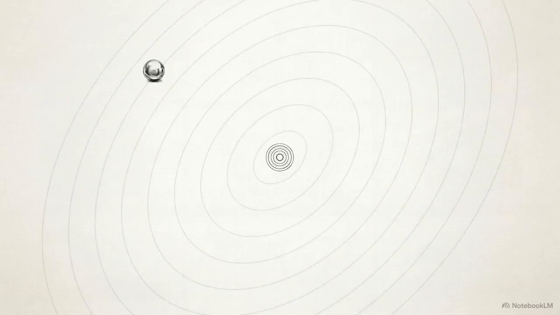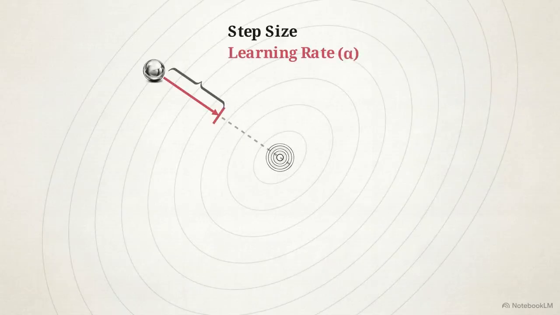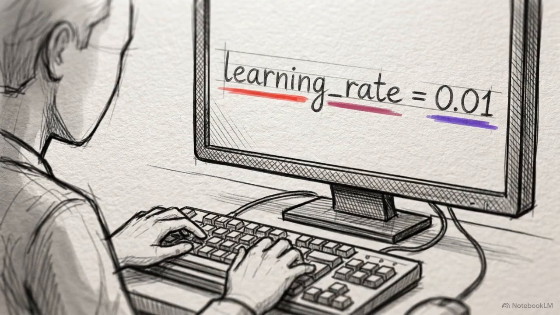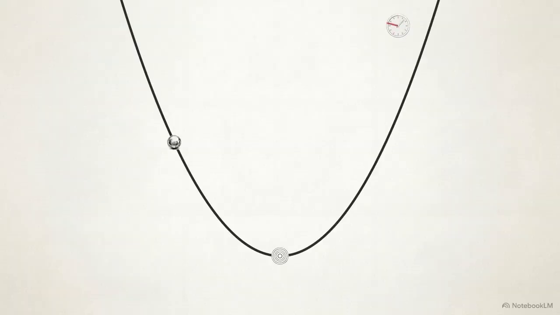The physical size of that step is dictated by a setting called the learning rate, or alpha. This is a hyperparameter, a strict rule configured by the human developer before the training even begins. If you set the learning rate too small, the algorithm will safely reach the bottom of the valley, but it will take an agonizing number of tiny steps, consuming massive, inefficient amounts of computational time to get there.